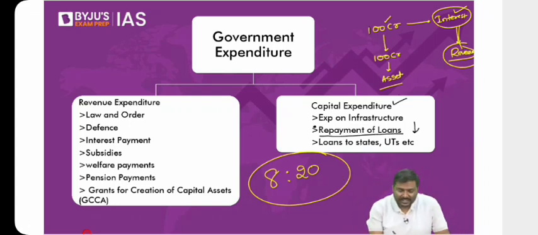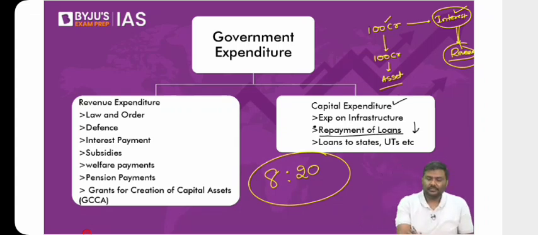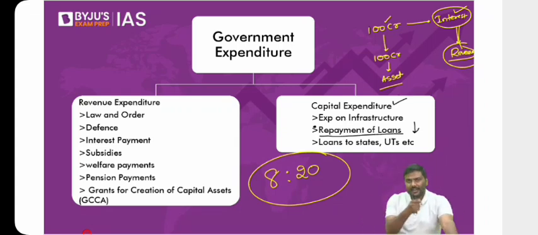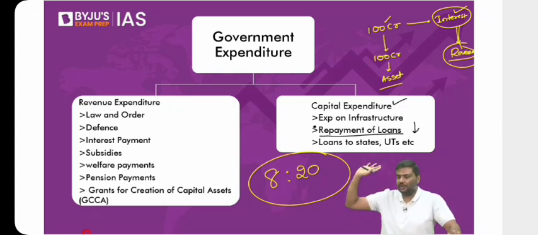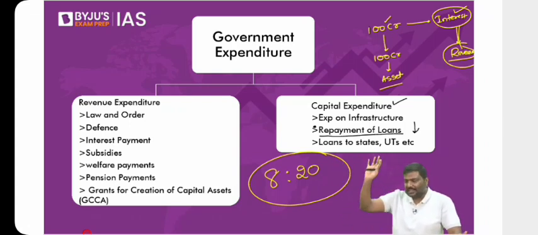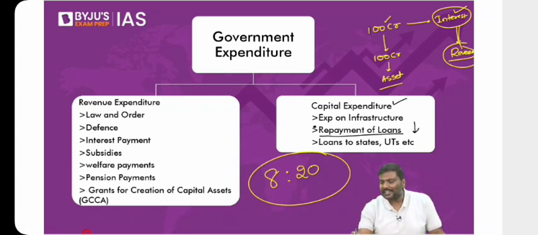Revenue expenditure minus revenue receipts is equal to revenue deficit. Look at the formula for ERD: ERD is equal to revenue deficit minus grants for creation of capital asset. Does it make sense why I'm writing minus GCCA? It is as good as writing the same thing: 200 crore rupees minus 150 crore rupees, but out of 200 crore there is a 10 crore GCCA. To make it short, I'll simply write revenue deficit minus 10 crore rupees. That is exactly the formula here.